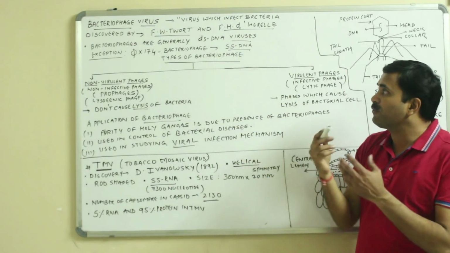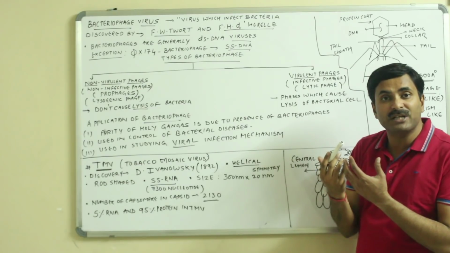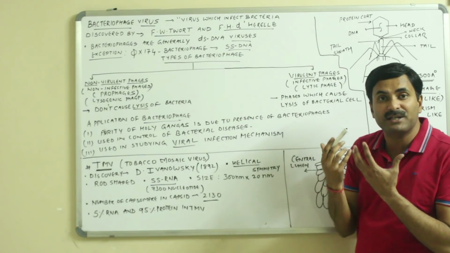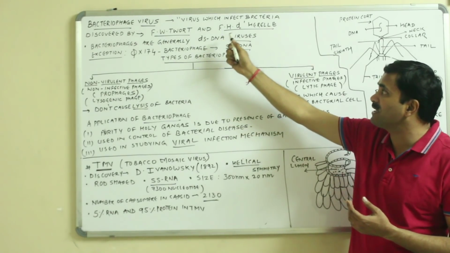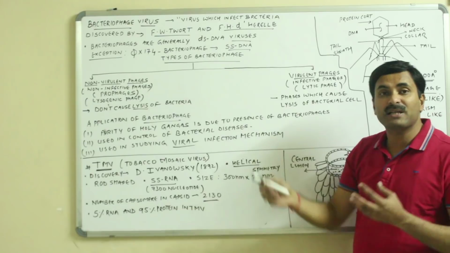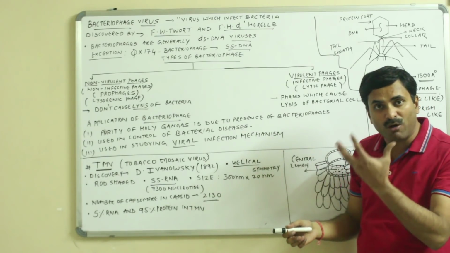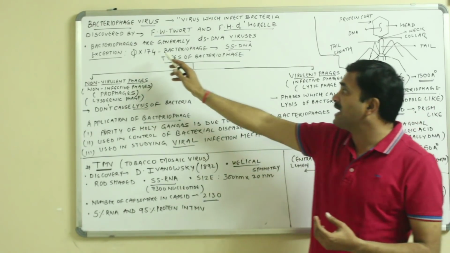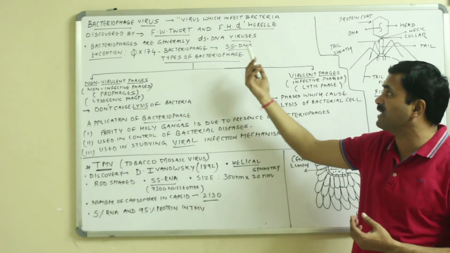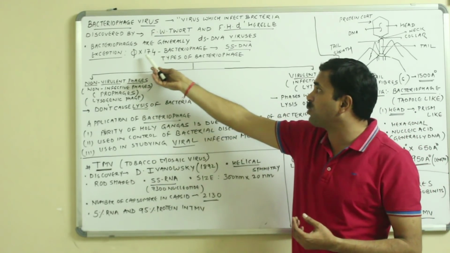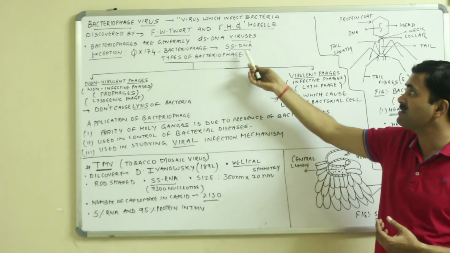Bacteriophages generally have the genetic material as double-stranded DNA. Mostly double-stranded DNA is present, but there are exceptions.